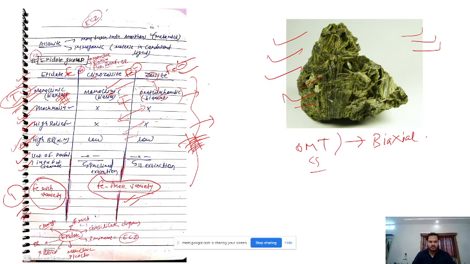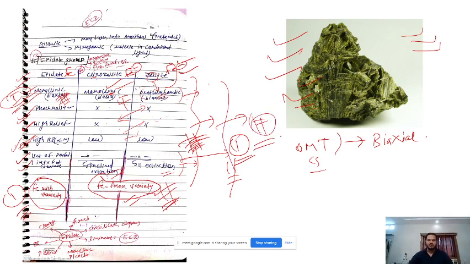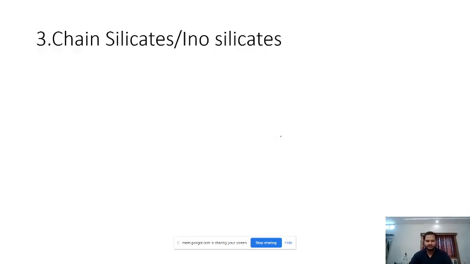But you can differentiate them based on extinction, right? Zoisite has parallel extinction, and clinozoisite has inclined extinction. So this is a single point by which we can differentiate clinozoisite and zoisite. And obviously there is the chemical composition difference. So these are the 5 points which, if you remember, will give you good marks in epidote.